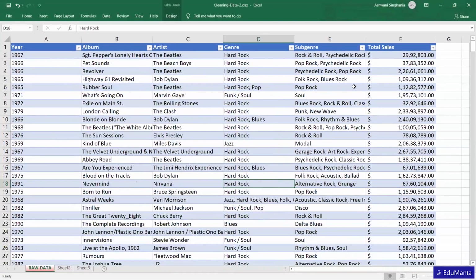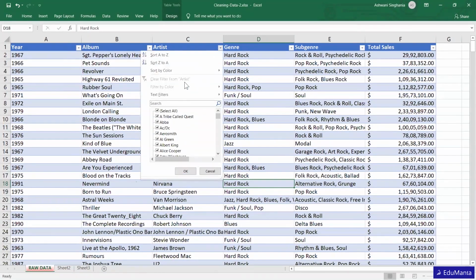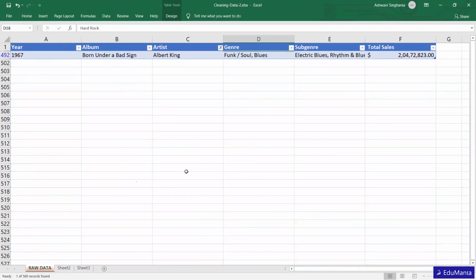So there are many benefits of a table. For example, with a table you will get the filter keys. If I want only one particular artist to appear, say I want only Albert King and his album, there's only one album created by Albert King.